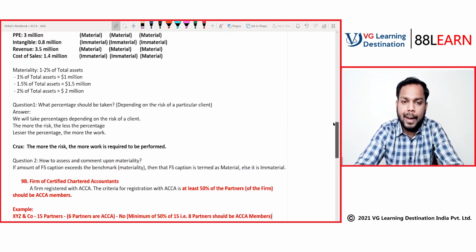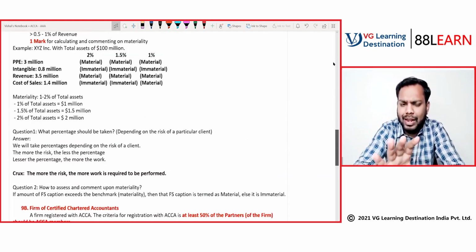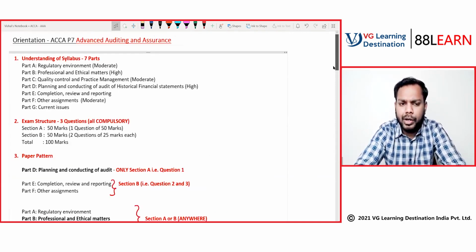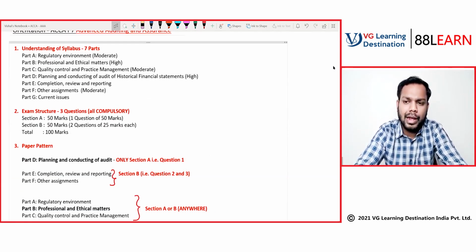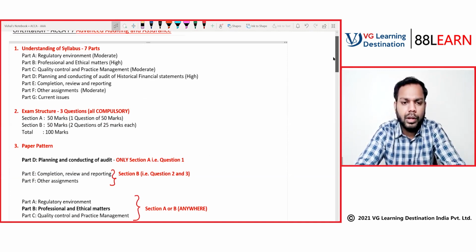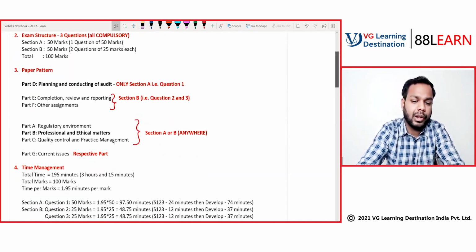Recapitulating what we have discussed so far. First, we discussed the understanding of the syllabus, a brief overview of what it is all about. We studied the exam structure: the paper is divided into two parts, section A and section B, each worth 50 marks. Section A will have 1 question and section B will have 2 questions. Time management is of utmost importance, and you should never forget this.